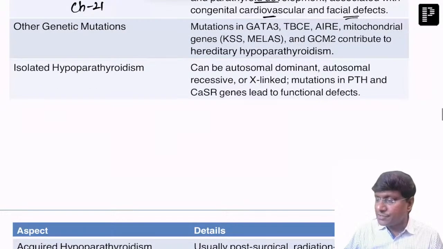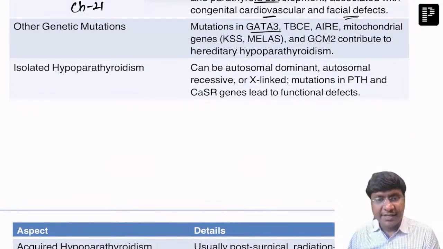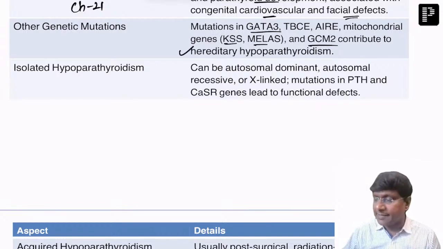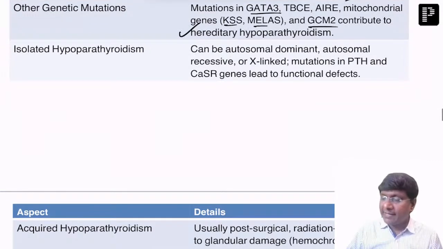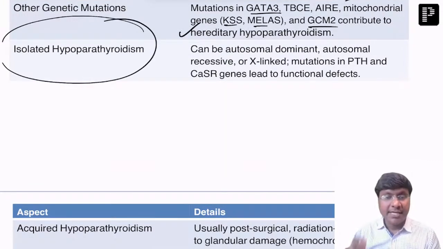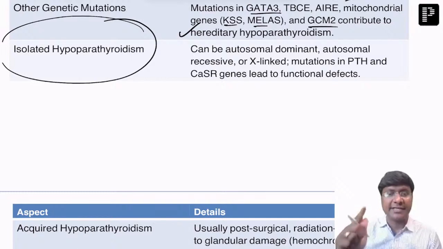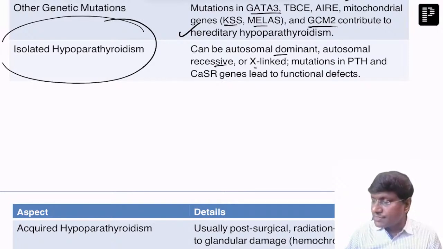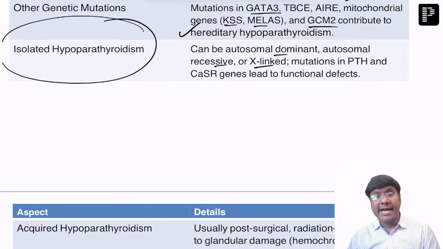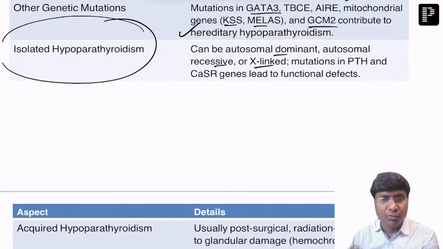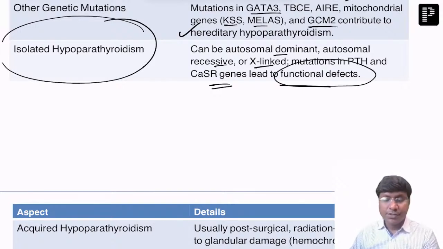Then what are the other gene mutations? That includes GATA3, TBCE, AIRE mutation, and mitochondrial genes like KSS and MELAS, and GCM2. They contribute to hereditary hypoparathyroidism, right? Then we also have isolated hypoparathyroidism, and this can be either autosomal dominant, autosomal recessive, or X-linked. And mutations in parathyroid hormone and CASR genes will lead to functional defects. So these are all the various etiologies responsible for hypoparathyroidism.